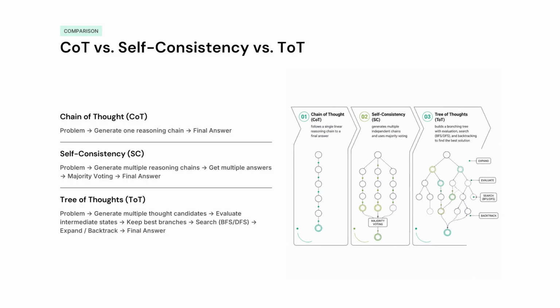And the third approach is tree of thoughts that, as we discussed, we have a problem. We generate multiple thoughts or candidate states. We evaluate each one of these intermediate states and we keep the top best branches. And via BFS or DFS search, we either expand or backtrack and then finally arrive at a final answer.